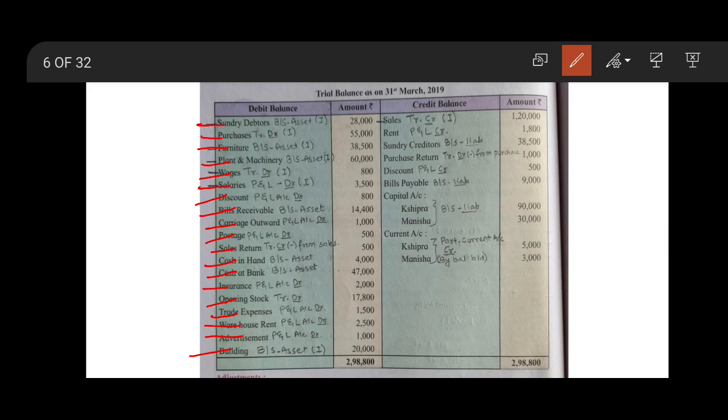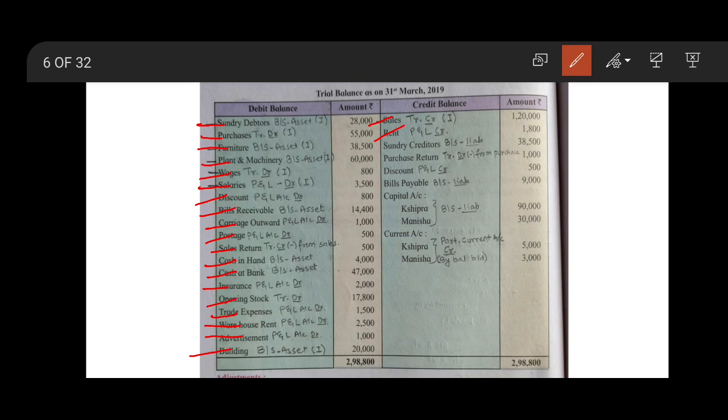Coming to the credit balances of the trial balance. First item is sales: trading account credit side, in the inner column. But for the sales, we will leave lines for two of the adjustments, as we deduct sales return out of it, and one more adjustment is given on the sales, which is wrongly returned something. So after sales we will leave 1 or 2 lines, and we will directly deduct the sales return.